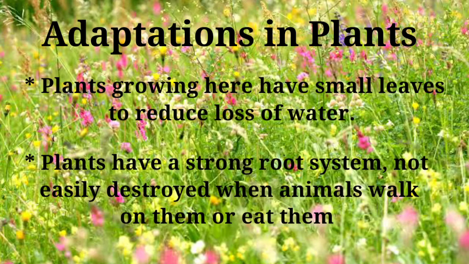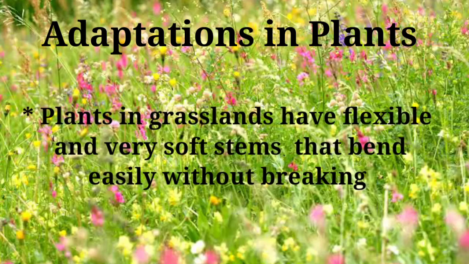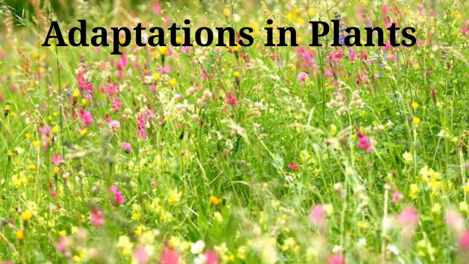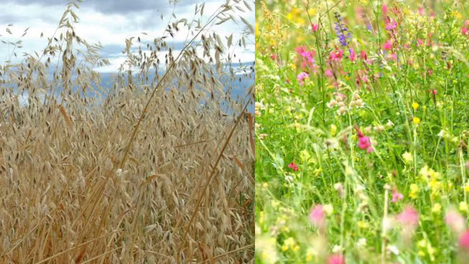As they have a strong root system, they are not easily destroyed when animals walk on them or eat them. Grasslands have very few shrubs and trees, as it can be too windy in the grassland. The plants here have very soft stems that bend easily without breaking. Different types of grasses that are found in grasslands are